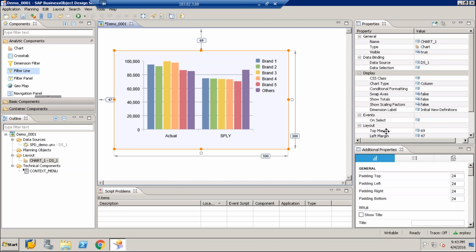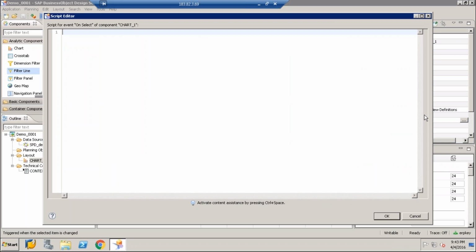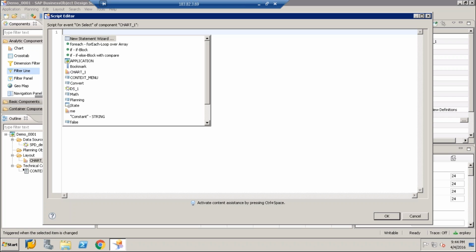Okay. So to write JavaScript, let's write JavaScript on the onSelect event. This is the JavaScript editor. If you don't know JavaScript, you can just press Control and space, and it gives you options for how you can write. So it helps you in writing, and I'll teach you how you can write JavaScript quickly and what best practices you can follow.